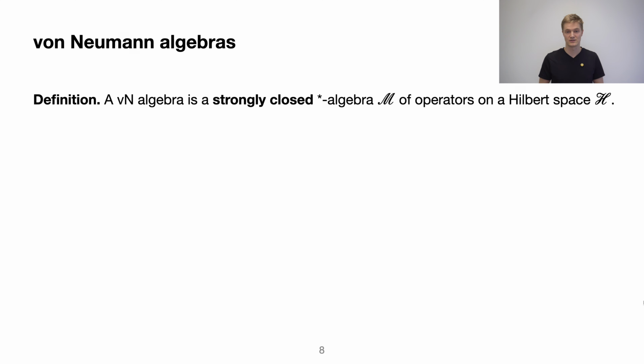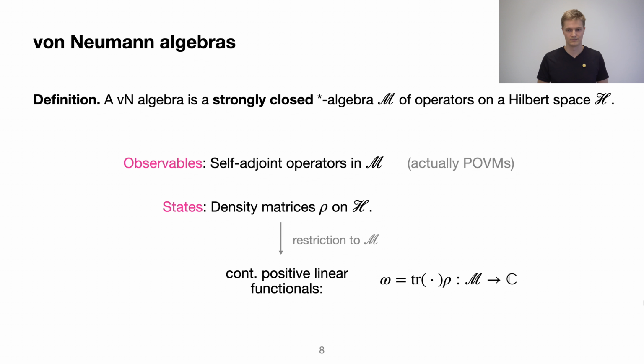And the observables of this very quantum system that we're modeling are then described by self-adjoint operators in this algebra, or actually POVMs with values in the observable algebra. The states are just density operators on the Hilbert space because, well, that's the ambient standard quantum system. But what's relevant for the quantum system described by the von Neumann algebra is the reduced state, the reduction of this density operator to the algebra. And that is then a positive linear functional from the algebra into the complex numbers, which is continuous in some appropriate sense.